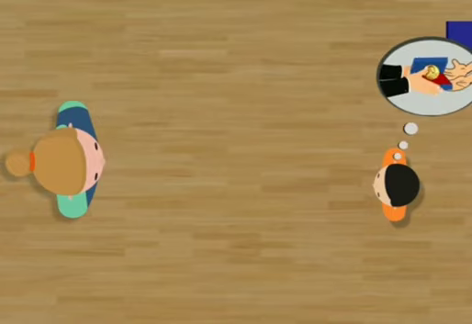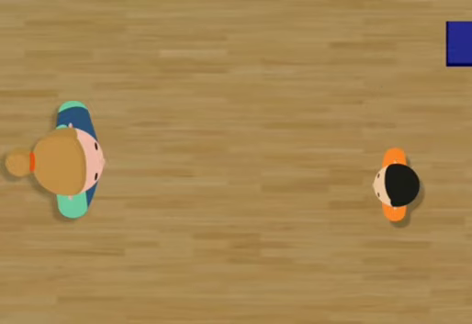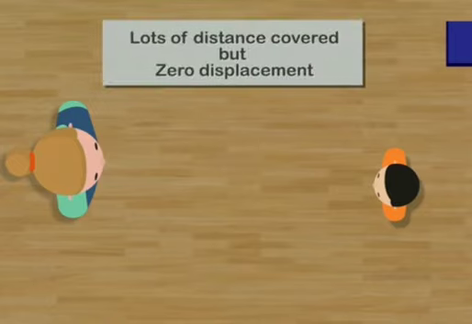The child in fact has disobeyed her instruction and covered a lot of distance. But at the same time he can argue that he followed his mom's instruction. Lots of distance covered but zero displacement.